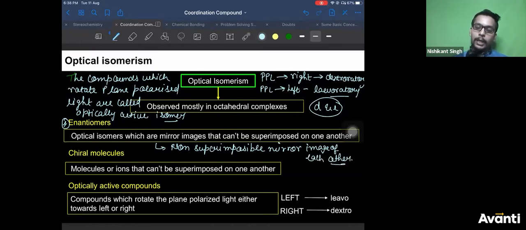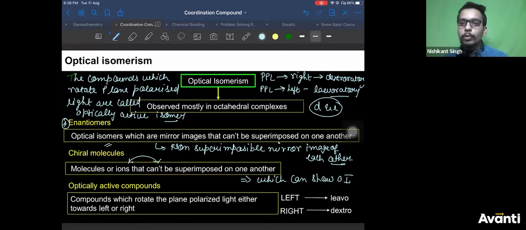Now what are chiral molecules? Molecules or ions that cannot be superimposed on each other, or you can say molecules or ions which can show optical isomers, or whose mirror images are not superimposable, are called chiral molecules. Optically active compounds, same definition: the compounds which can rotate the plane polarized light either towards left or right are called optically active compounds. Okay, these are the definition part.